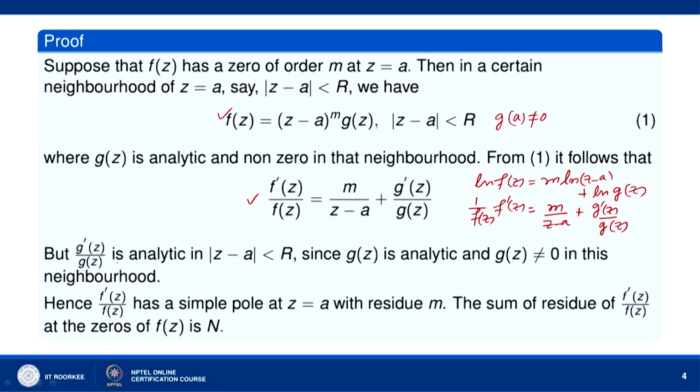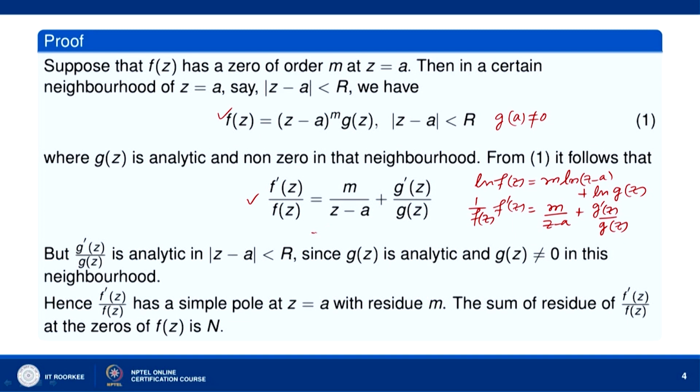So, now g prime z over g z is analytic in mod of z minus a less than r, because g z is not 0 throughout this neighborhood and g z is analytic. So, g prime z over g z is analytic in this neighborhood, and hence we can expand g prime z over g z by a Taylor series.